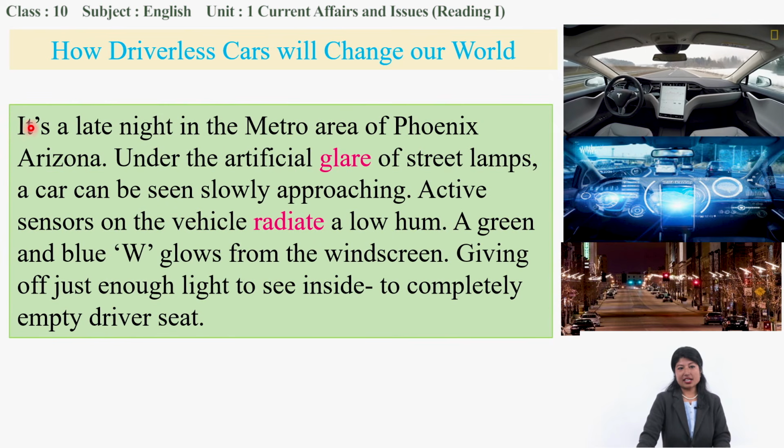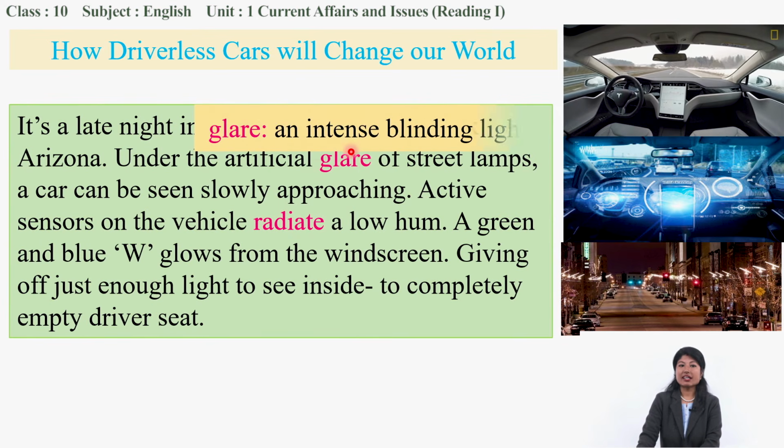So let's go to the text. It's a late night in the metro area of Phoenix, Arizona. This is about a place, Phoenix, Arizona in the US. A metro area, a thickly populated area, and it was night time under the artificial glare of street lamps. Glare means an intense light. As you can see here, I have brought a picture for you.